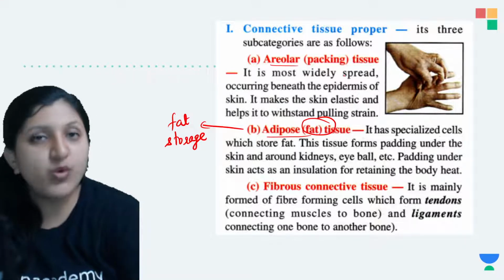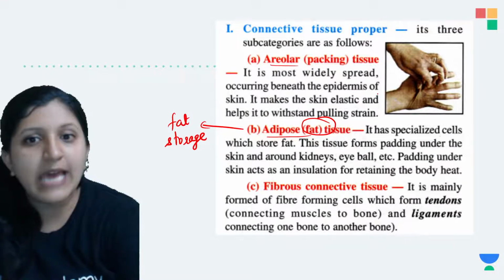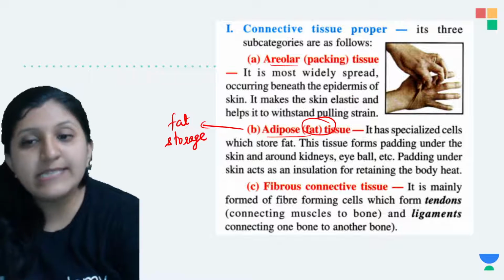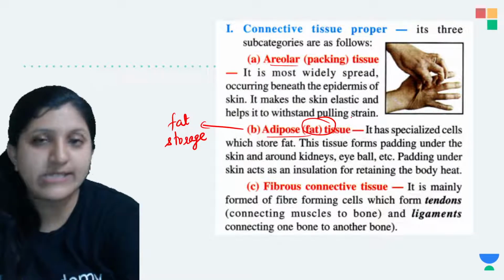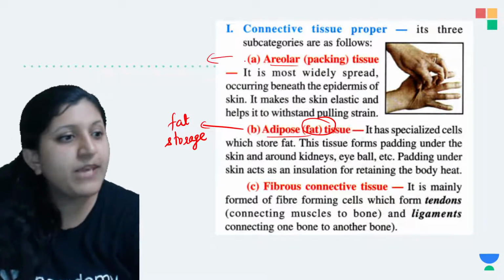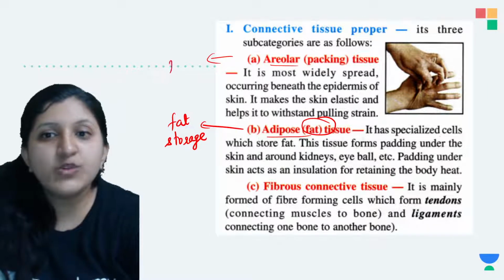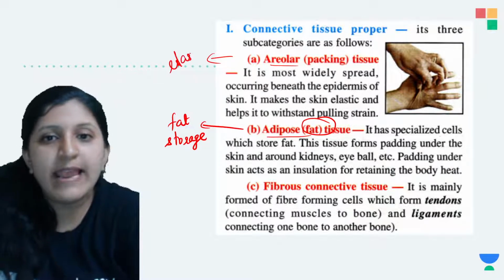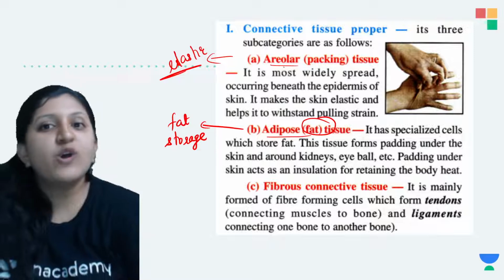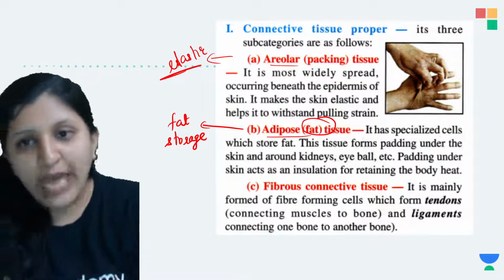Now the areolar tissue is most widely spread, occurring beneath the epidermis of the skin. It makes the skin elastic and helps it withstand the pulling strain. What is the meaning of this? That means the skin is made elastic because of the areolar tissue that we find.